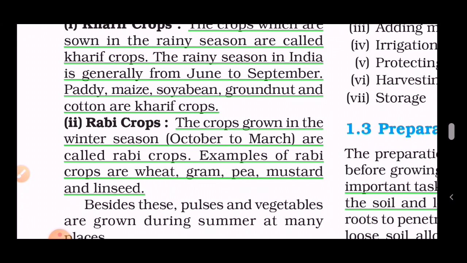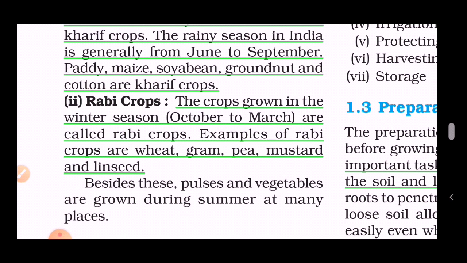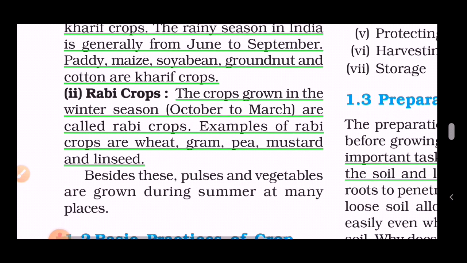The next cropping pattern is Rabi crops. The crops grown in the winter season, usually from October to March in India, are called Rabi crops. Remember, June to September is Kharif, that's for the rainy season, and October to March is Rabi, that is the winter season. Examples are wheat, gram, pea, mustard, and linseed.